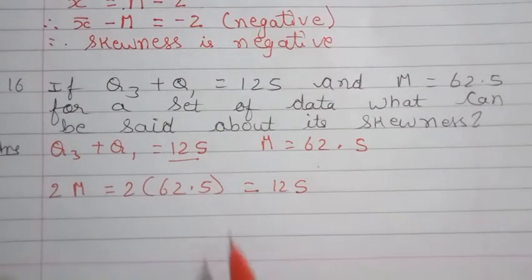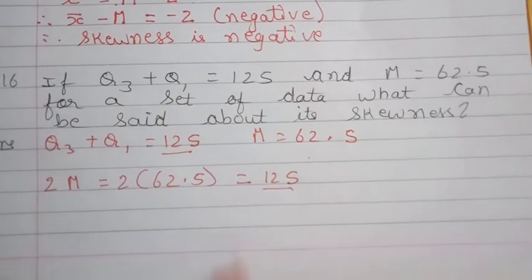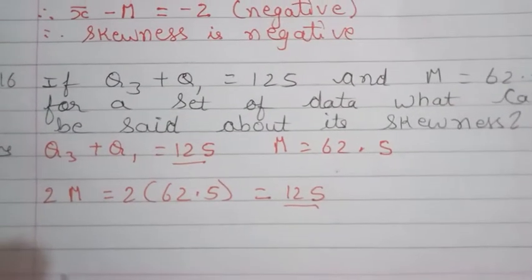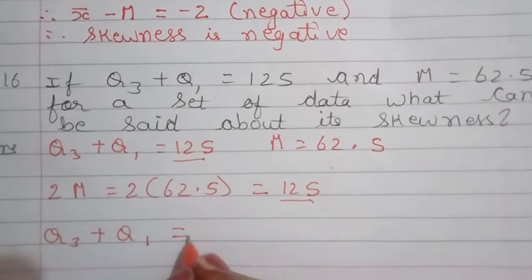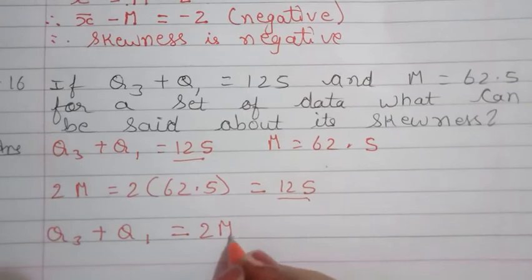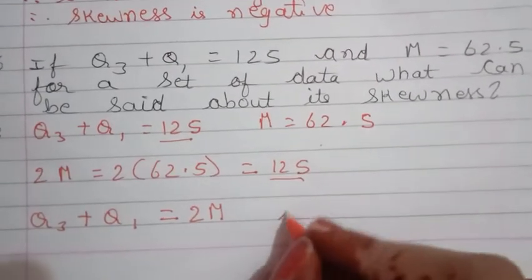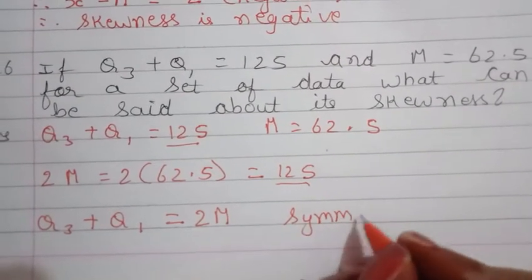So as you can see, the Q3 plus Q1 and 2m value is same, or we can say that Q3 plus Q1 is equal to 2m. Therefore, the frequency distribution is symmetric.